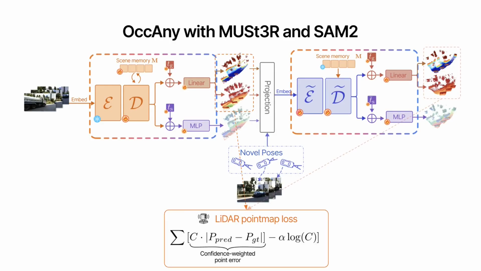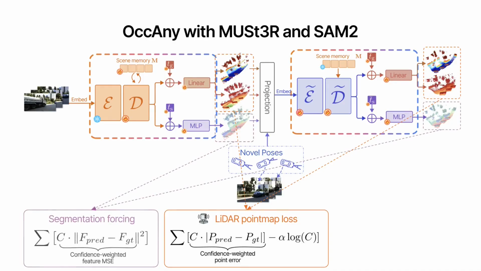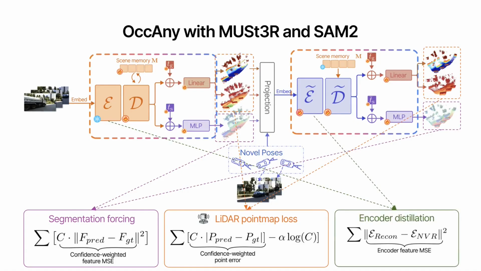We apply three losses: a confidence-weighted point error against LiDAR ground truth, a confidence-weighted MSE loss forcing the model to predict SAM features, and an encoder distillation loss pushing the novel view encoder to mimic the reconstruction encoder.